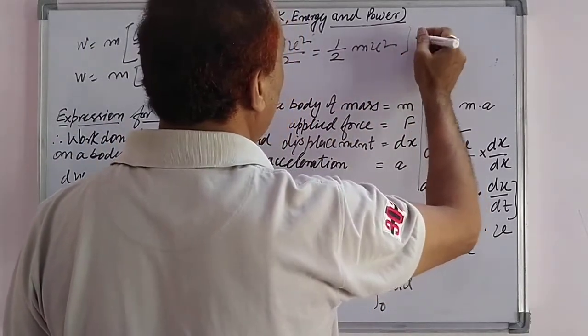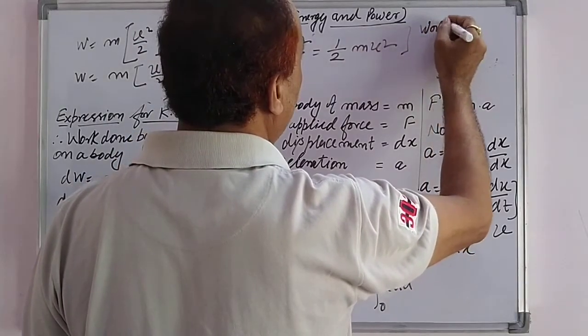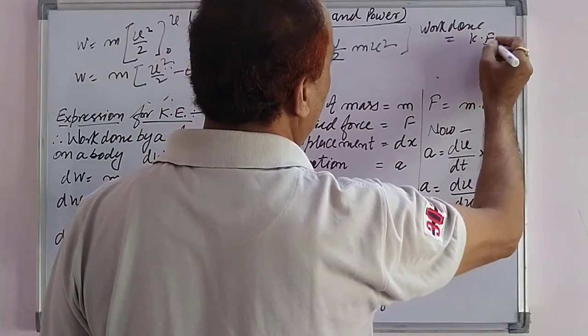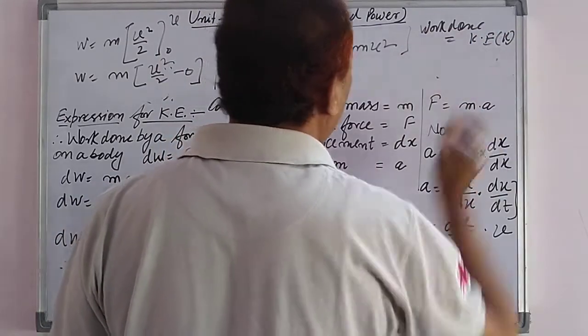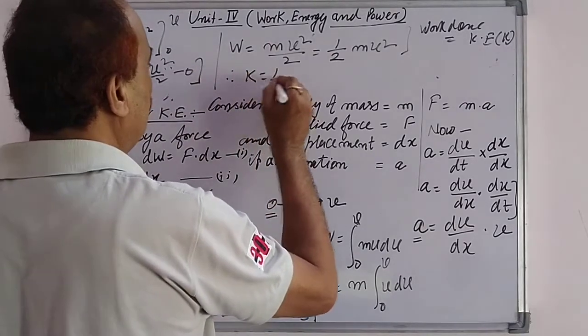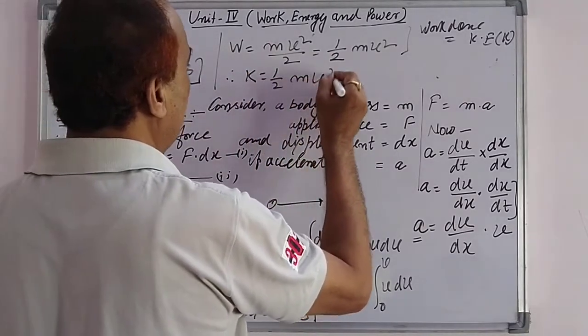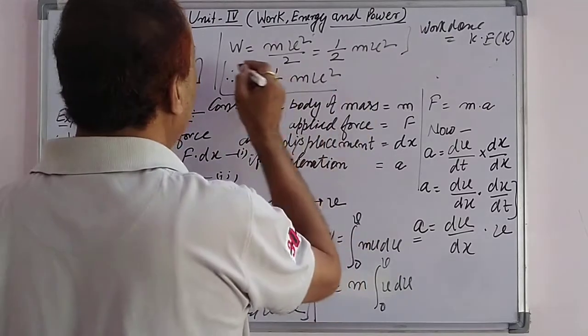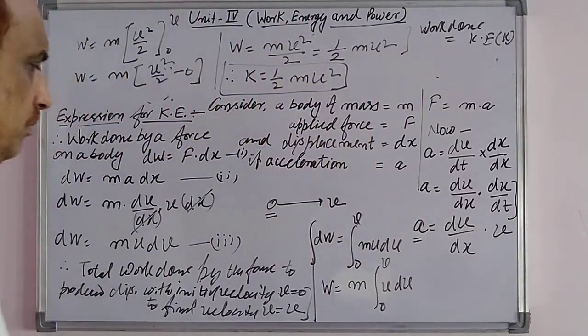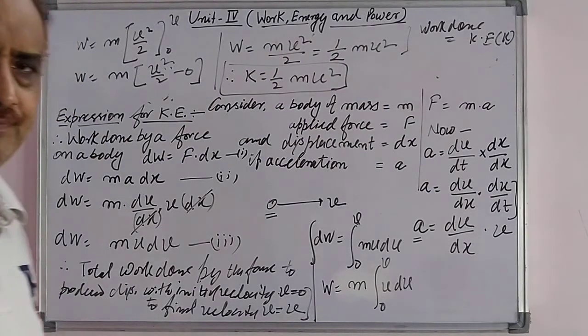So this work done is equivalent to the kinetic energy, denoted by K. Therefore, the kinetic energy K will be equal to 1 by 2 mv square. This is the expression for the kinetic energy, K equal to 1 by 2 mv square.